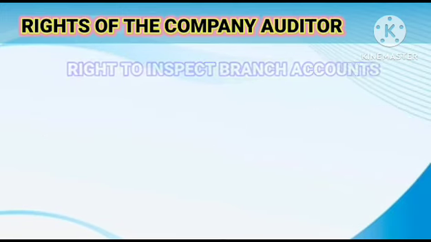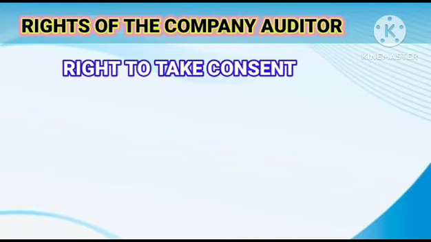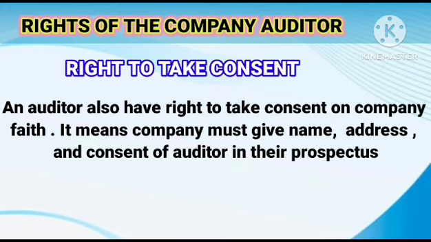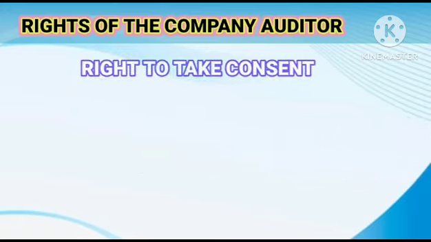And the sixth one is the right to take consent. An auditor also has the right to give consent to the company. It means the company must give the name, address, and consent of the auditor in their prospectus. It means the company will have to give the required consent to the auditor, whatever I mentioned there.